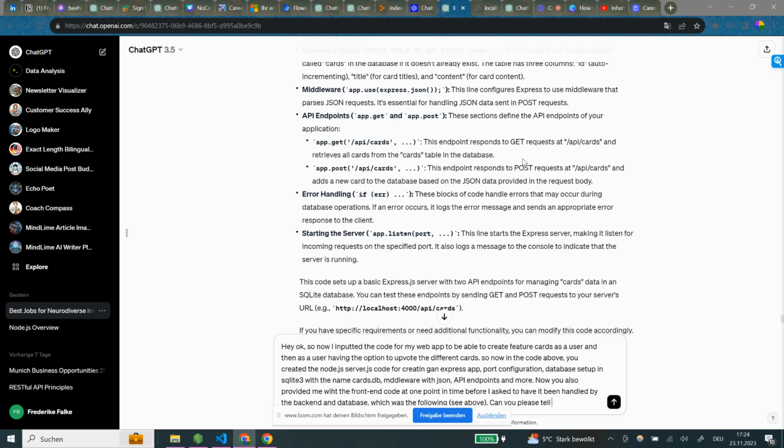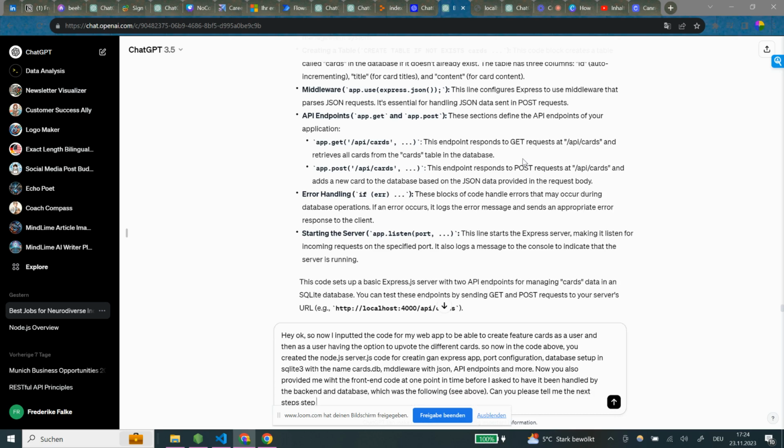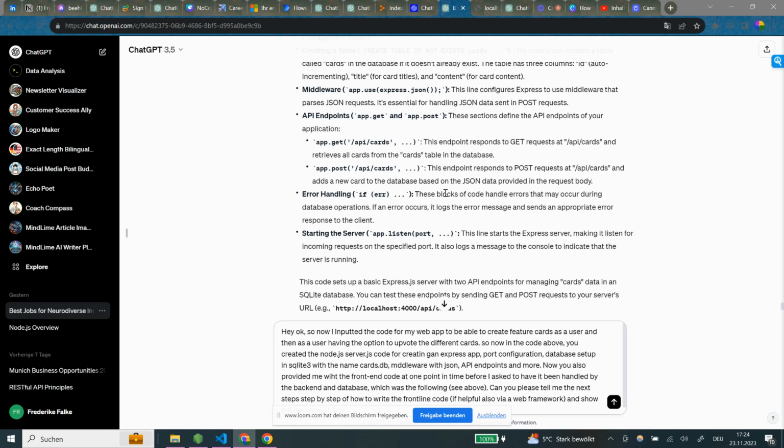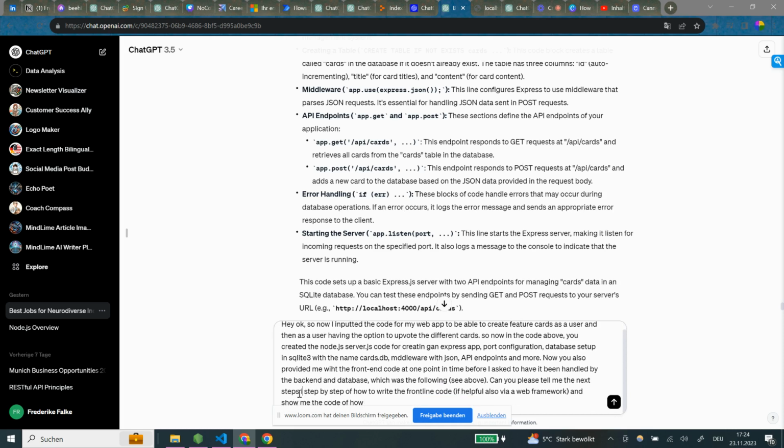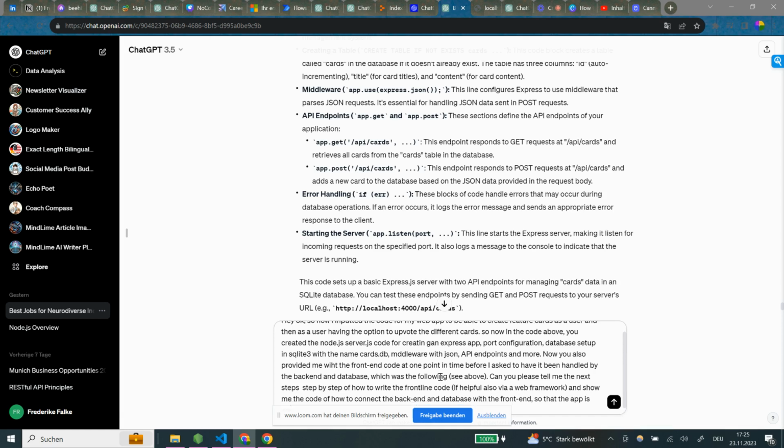Can you please tell me the next steps, step by step, in code, of how to write the front end code, if necessary or if helpful, also via a web framework, and show me the code of how to connect the back end and database with the front end so that the app is working properly.